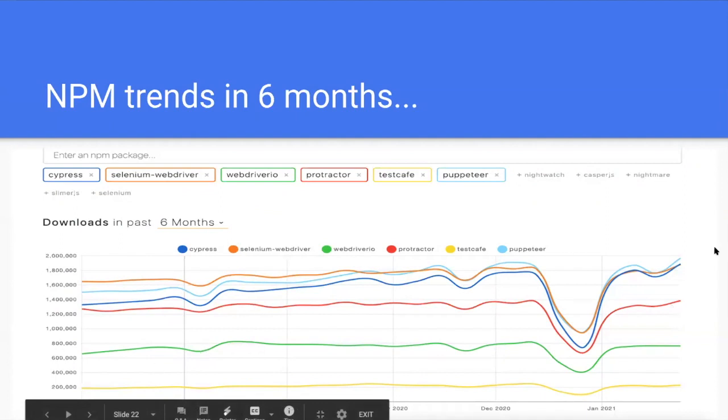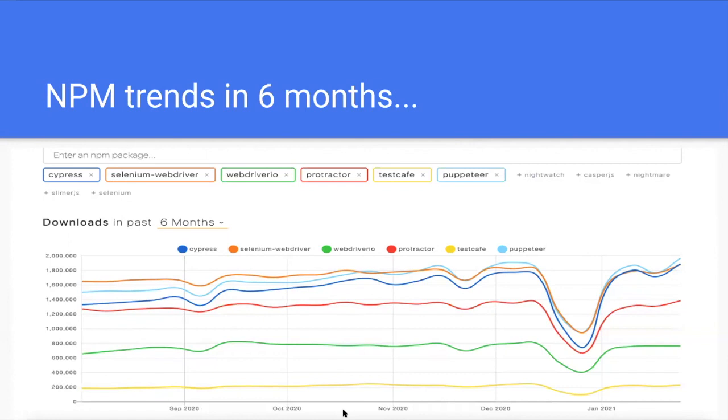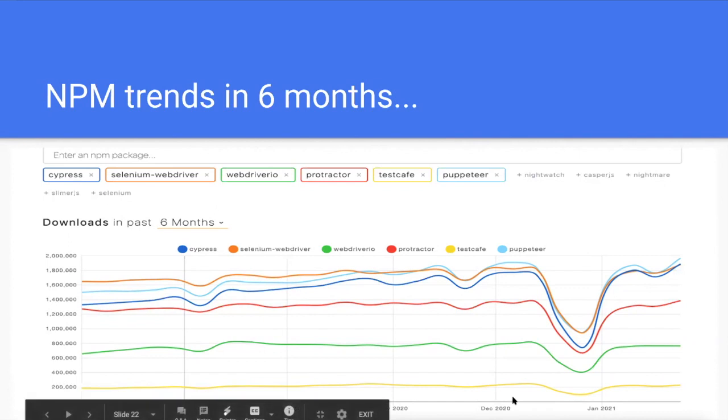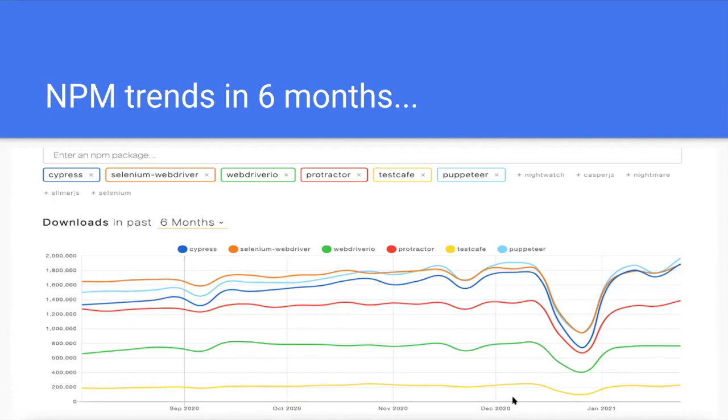Here we can see Cypress was in 3rd place in September, and in January it reached almost close to Selenium and Puppeteer. So Cypress is growing rapidly day by day because of its efficient features, handling multiple APIs, databases, and CI/CD. It's very robust and flake-free.